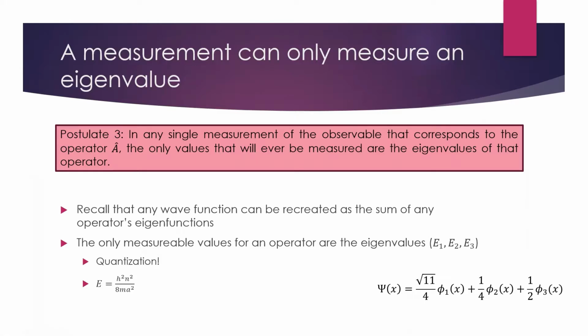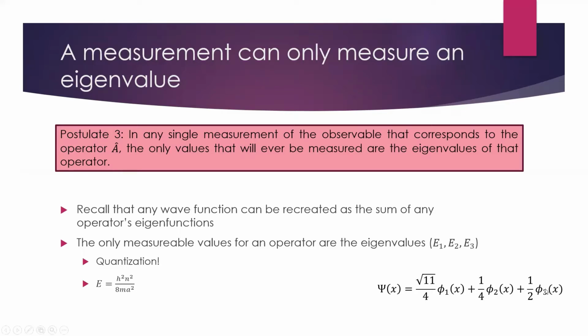And so for the particle in the box model, and we'll talk about this in great detail in the coming lectures, the energy would correspond to this equation here. So we can only measure either h squared over 8ma squared, or 4 or 9 h squared over 8ma squared. And you might be asking here, how do we know which one we're going to get?